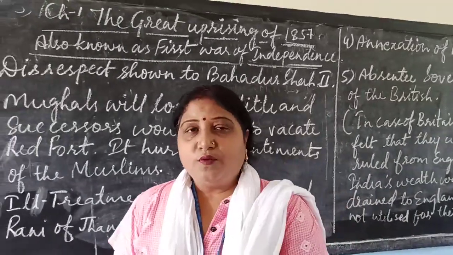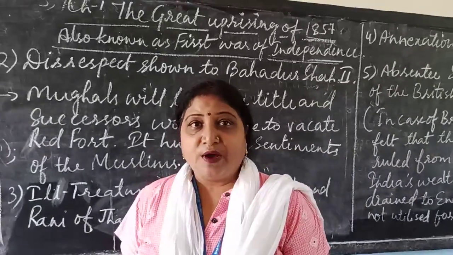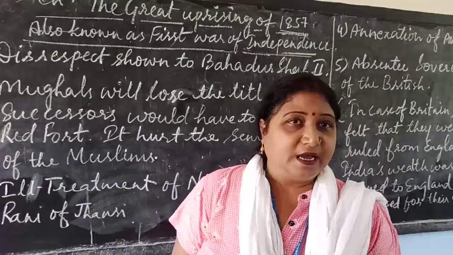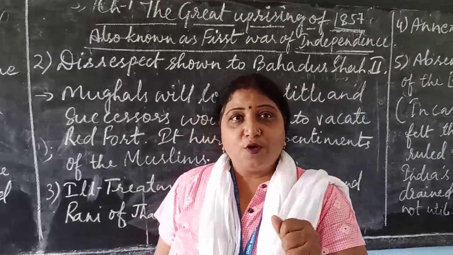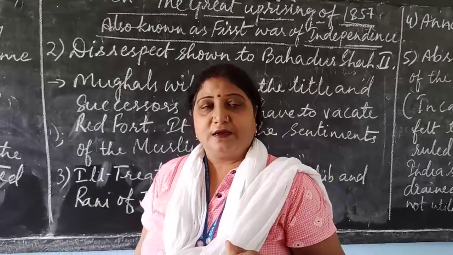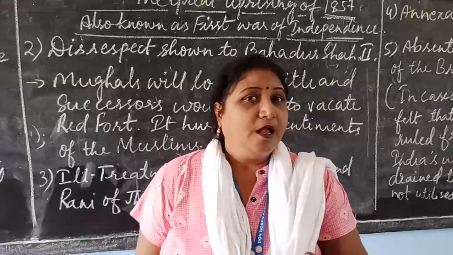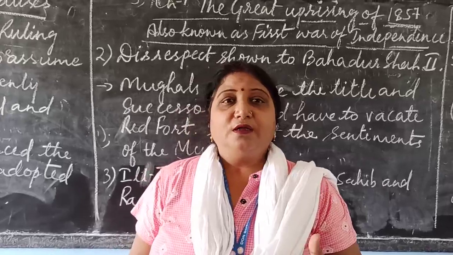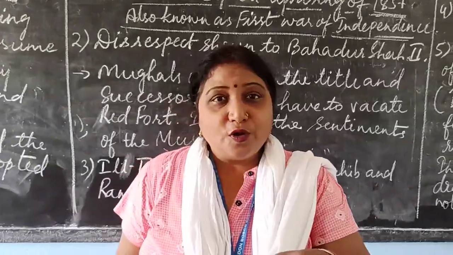Now, what were the causes responsible for the revolt of 1857? Why did people start revolting against the British East India Company? I did not use the word British government, because the trading group became the government. The Europeans came to India as traders. They had no intention of ruling India. They started trading with India, and when they saw that there was a benefit, they slowly started capturing.